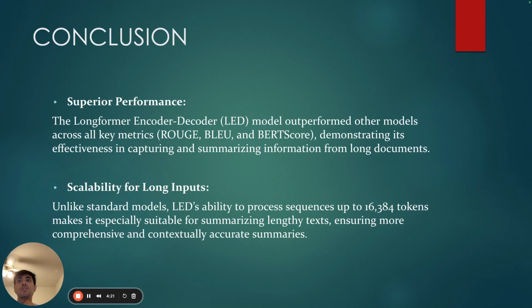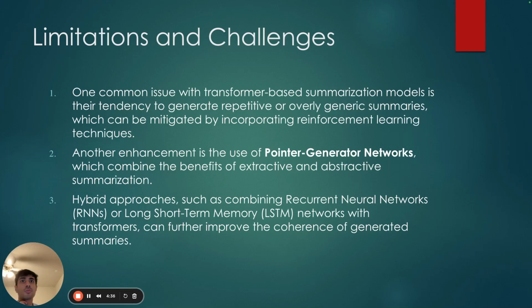To conclude, the LED outperformed other models, which basically demonstrated its effectiveness in capturing and summarizing information from long documents. Some of the limitations that we faced with transformer-based summarization models is their tendency to generate repetitive or overly generic summaries. Hybrid approaches such as RNNs and LSTMs with transformers can further improve the coherence of generated summaries.